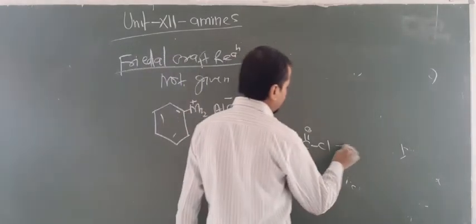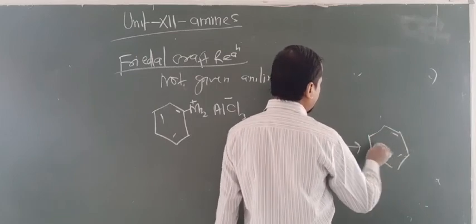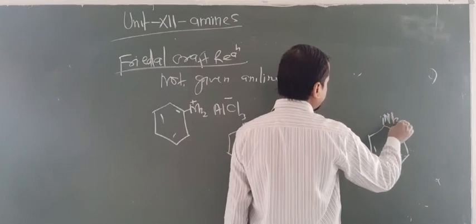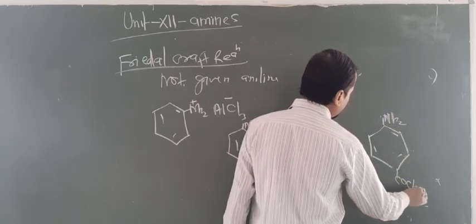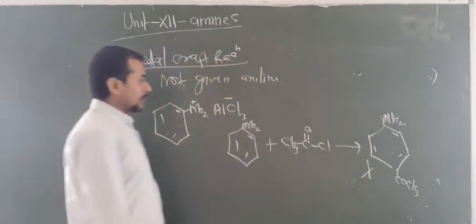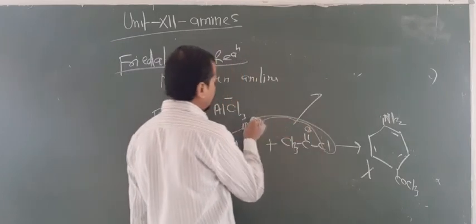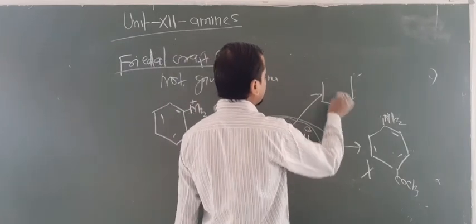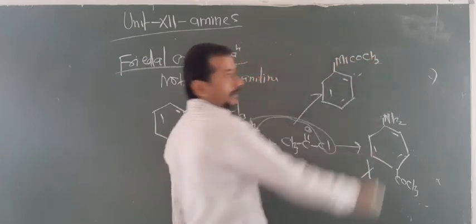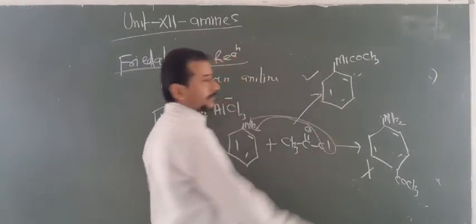Most of the students write the answer like this, by Friedel-Crafts reaction. But this is a wrong answer because this is not given by aniline. The correct answer is acylation, so Cl is removed and the answer is like this, NHCOCH3. Are you getting this point? This is your correct answer.